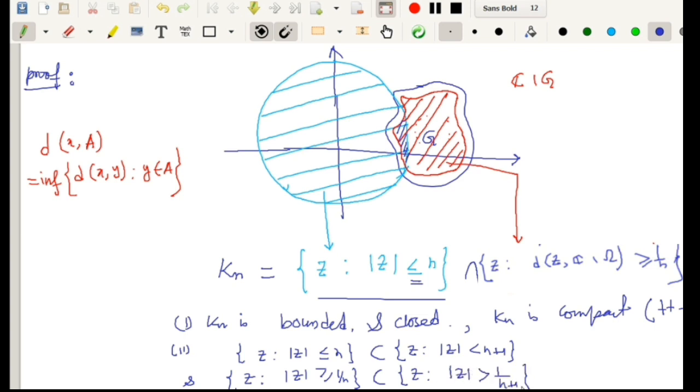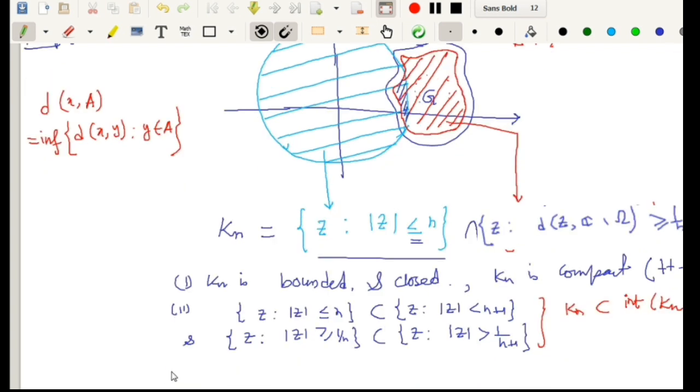So this is the obvious case: Kn is a subset of the interior of Kn+1. Now you see that each Kn is a subset of G, that is, the union of Kn, n equal to 1 to infinity, is a subset of G.